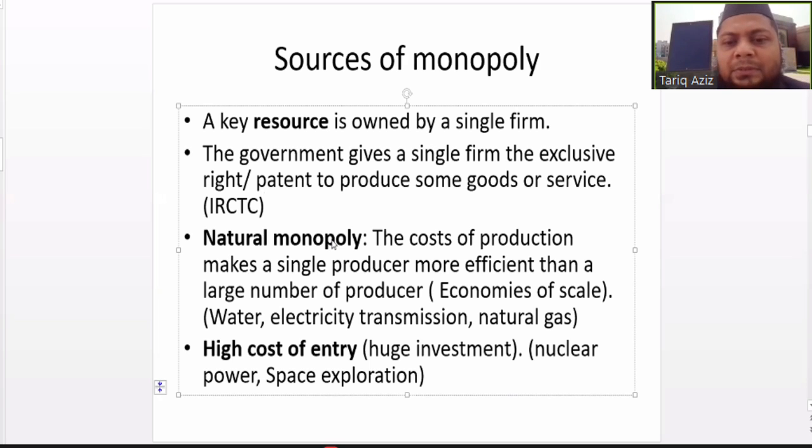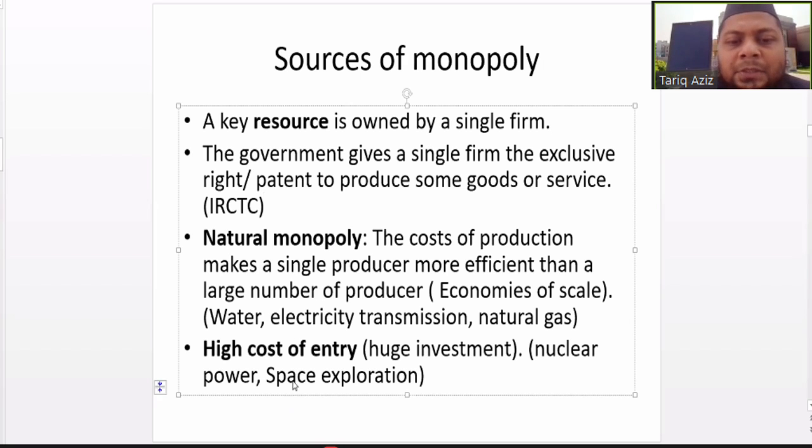An example of this is nuclear power. It is very difficult for a new firm to establish a nuclear power reactor, because the initial cost is very high, which is not possible for most firms.